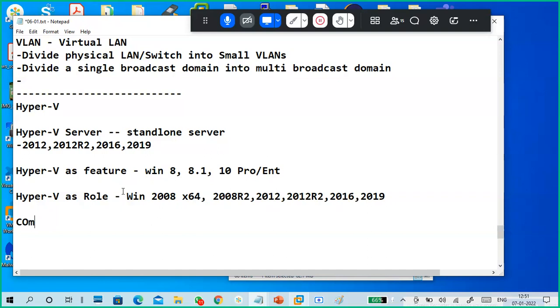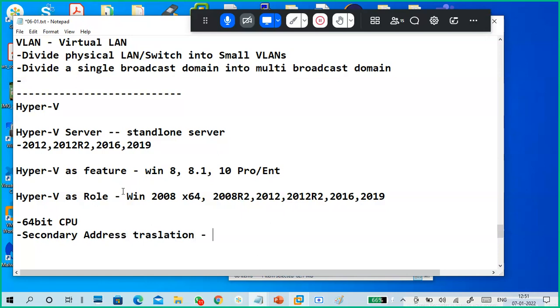Compulsory, important thing is 64-bit is compulsory. 64-bit hardware is compulsory: a 64-bit CPU and secondary address translation must be there.